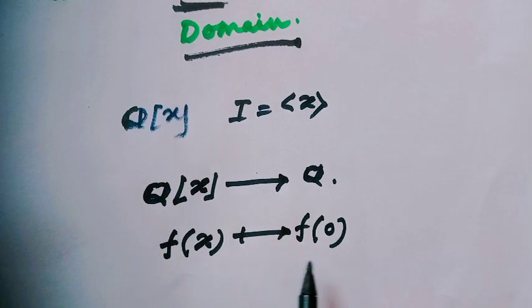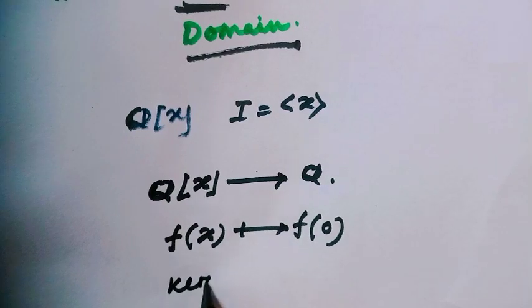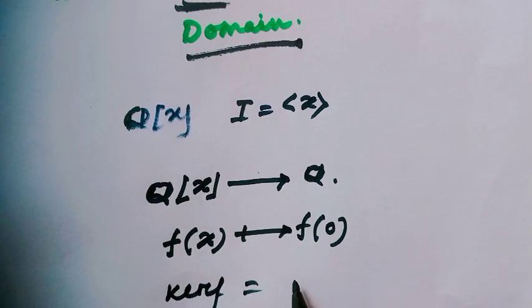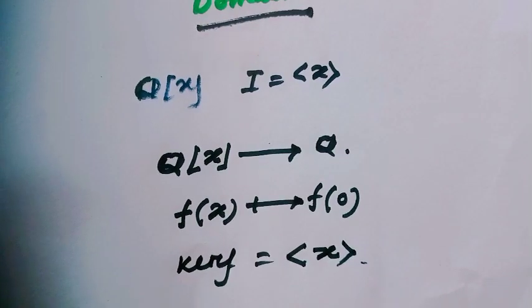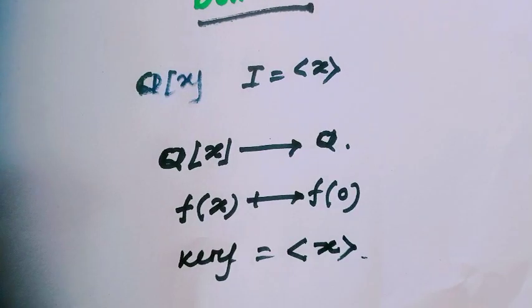This mapping is always a ring homomorphism, and I had seen here the kernel of f would be the ideal generated by x. That means all polynomials whose constant term is 0.